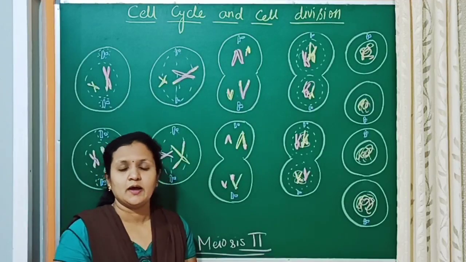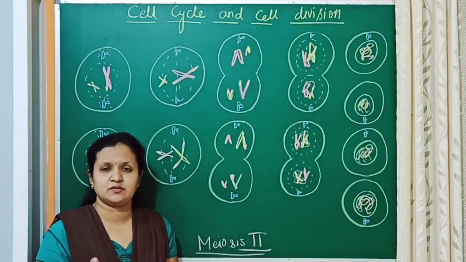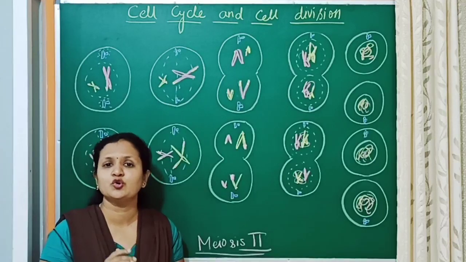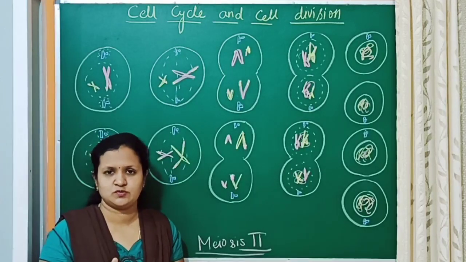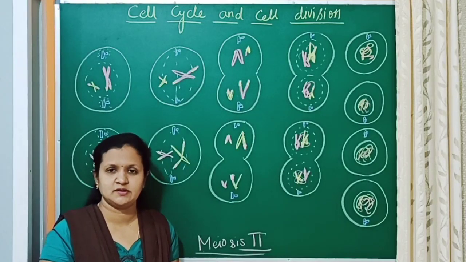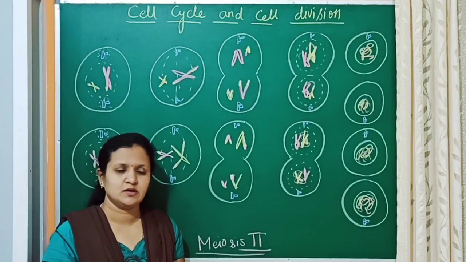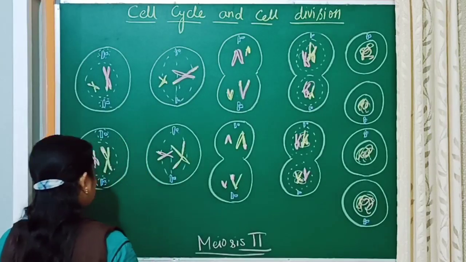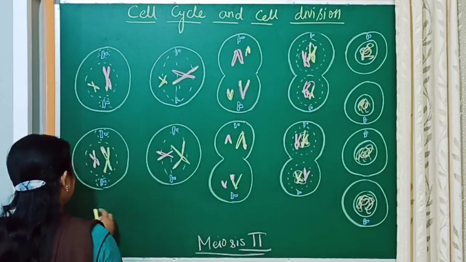Meiosis 2 is just like mitosis, because here again there will be no reduction of the chromosomes. The chromosome number, which is haploid in the daughter cells, will be maintained. So now let us check how the chromosome number will be maintained.